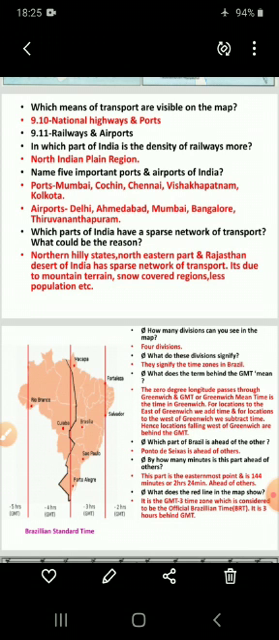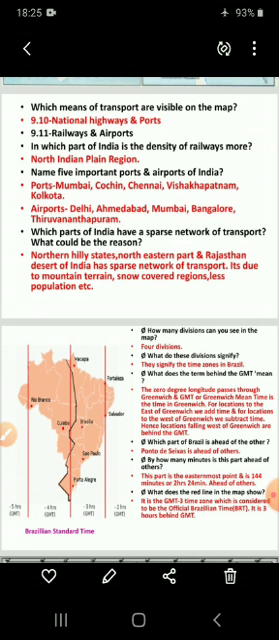So airports: Delhi, Ahmedabad, Mumbai, Bangalore and Thiruvananthapuram, that is Trivandrum. So these are the major airports of our country. You can add some of your own apart from this. Understood? Last question, which parts of India have a sparse network of transport?